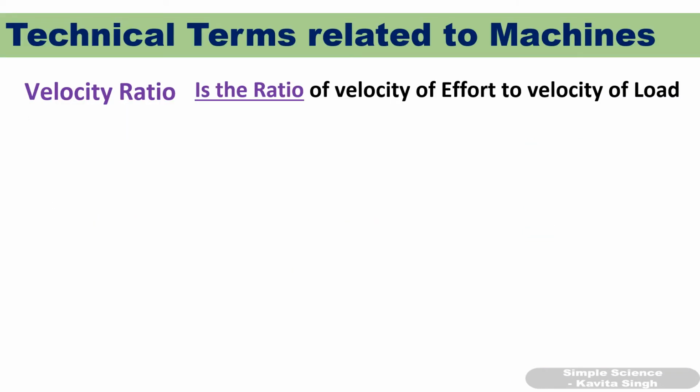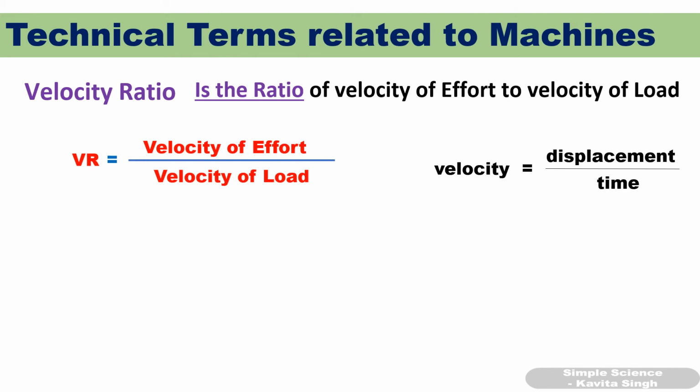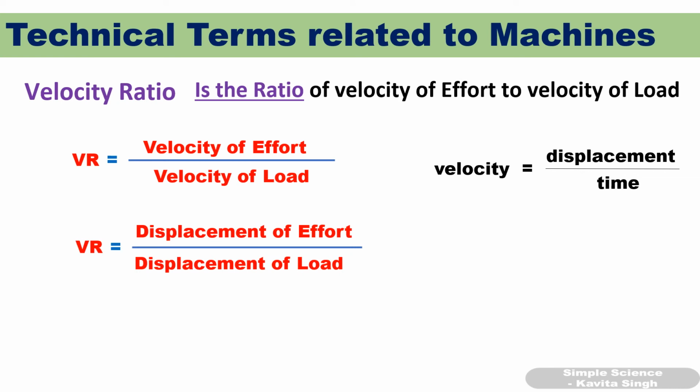Okay. Now velocity ratio. Coming back to velocity ratio. Velocity ratio is the ratio of velocity of effort to velocity of load. Okay, and what is velocity? Velocity is displacement upon time. So if time is the same, if we take the same time frame, then it is the ratio of displacement of effort to displacement of load. So velocity ratio is nothing but how much effort has moved to how much load has moved. That ratio is called velocity ratio. But if you have to write the definition, if a definition is asked, always write in terms of velocity. Velocity ratio is the ratio of velocity of effort to velocity of load.